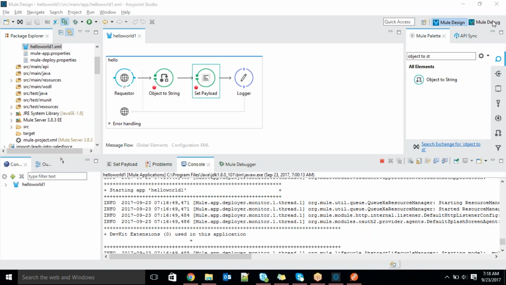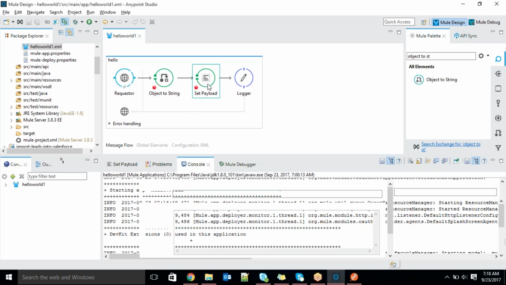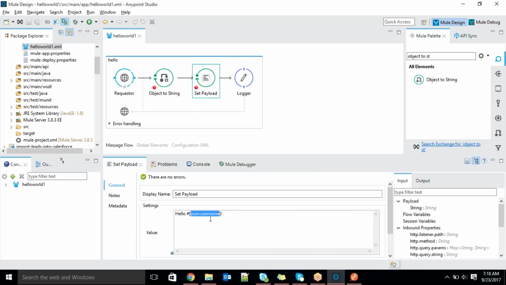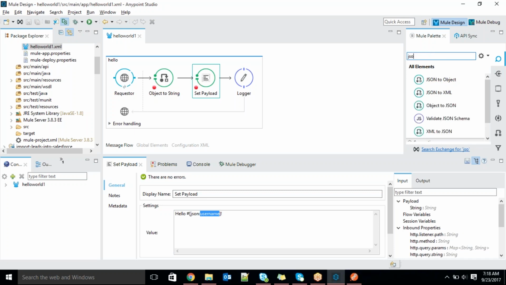So that is one way, guys. There is one more way to convert the data actually. So here, if you see, I'm using JSON directly because I know the previous result is a JSON. So that's why I just read it like JSON colon. Whatever the field you want to read, we can give it directly. So JSON colon username. There is one more way, you can convert. There is a JSON to object. JSON to object. Observe here.